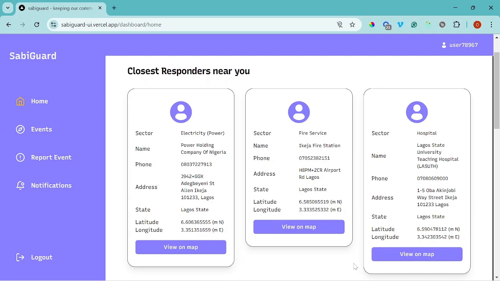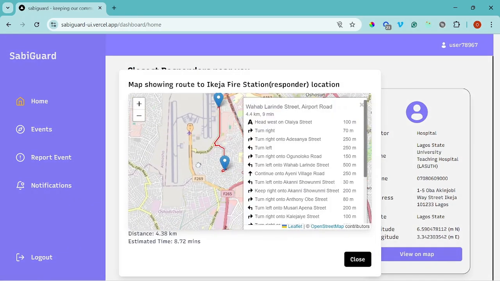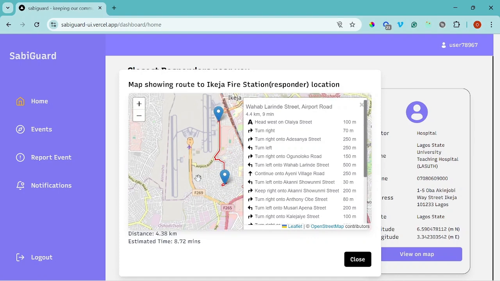The platform helps them figure out the closest responder that can respond to them, and at the same time sends their information to that responder. When users report something like a medical emergency, which is very private, the information goes straight to the closest medical facility that can provide appropriate assistance.